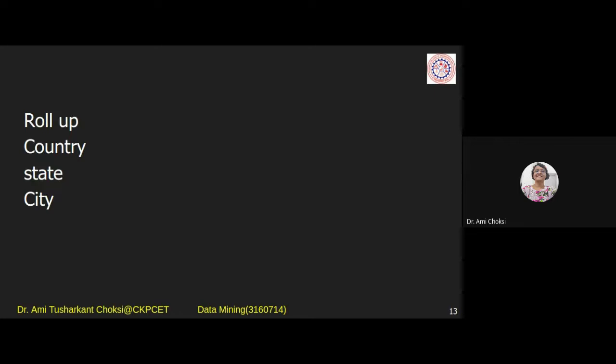Roll up and drill down are the data cube operations. Roll up, you are at the down level, you are coming up, up, up. That is roll up. From the ground floor, when you are coming to the first floor, it is roll up in the concept hierarchy. Okay, not in the computer department.